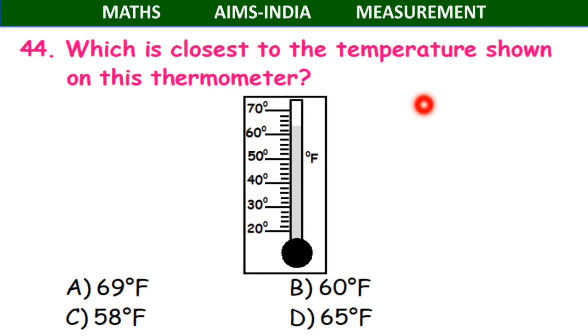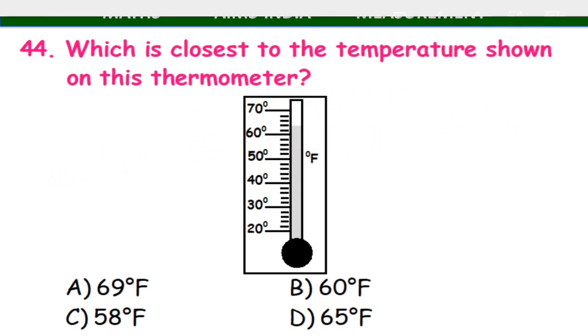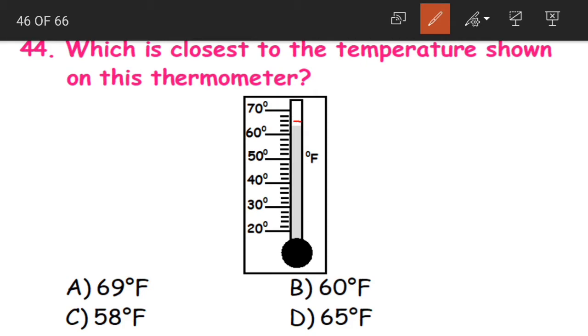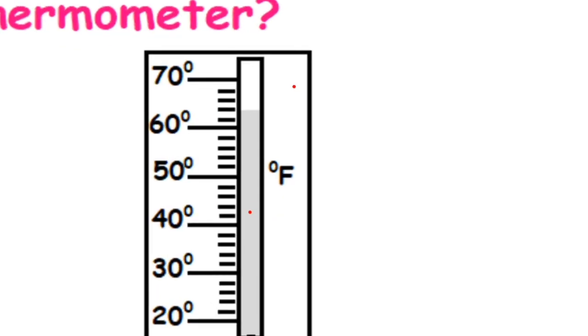Question 44. Which is the closest to the temperature shown on this thermometer? Again, here this is above 60. So 60. After that we are having the first, let me show you clearly. Okay. See, this big line is 60. You are having small lines, right? The first one is 62. The next one is 64, 66, 68. Okay, children? Plus 2. Keep on adding 2 for each line. 62, 64, 66, 68. Now, where is this temperature stopped?